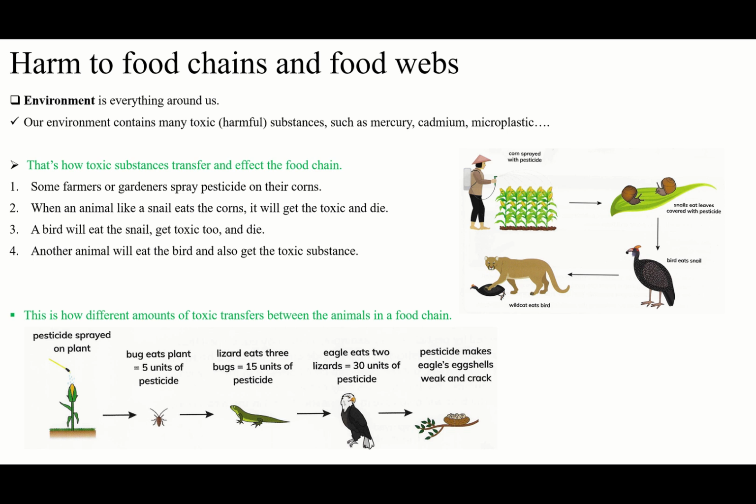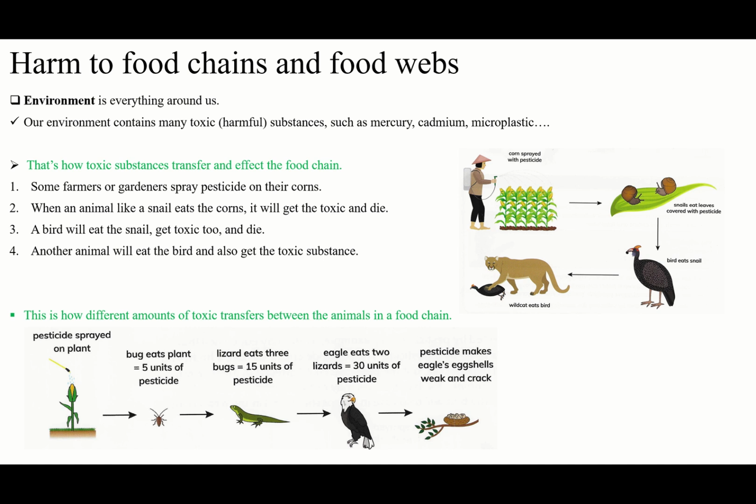Guys, today we're going to talk about harm to food chains and food webs. It means the harmful substances for the food chains and the food webs, or we can say the toxic for the food chains and the food webs. So, we're going to talk about this.